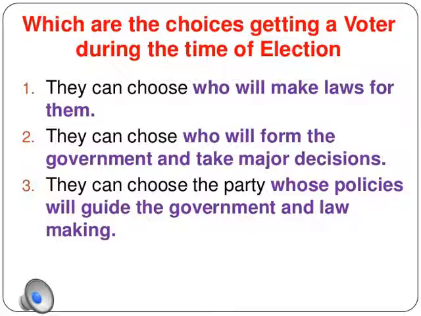So we first see the manifestos, what these parties are offering, what kind of development they are going to bring into our country. According to the manifesto, we choose the party whose policies are quite good for the government and lawmaking. Only those people will be selected. So we have a number of choices in order to select one good representative. Out of this, we will select one good representative who will form the government and make the law for the country.